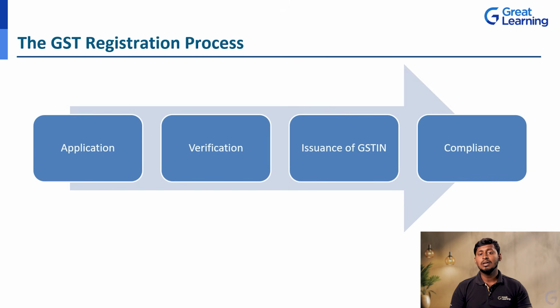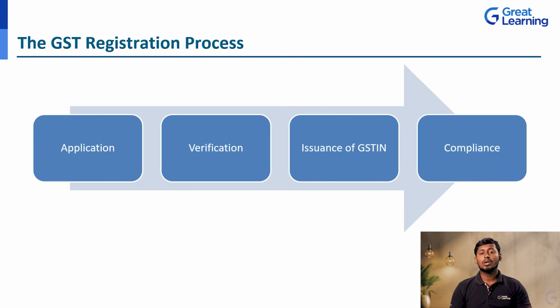In that application, they are going to ask for the proprietor's photo and PAN card, the permission from whichever body is authorized for the business, and a few other details of that particular business and the proprietor. You have to submit all those documents along with the application to the GST portal. That is the first step.